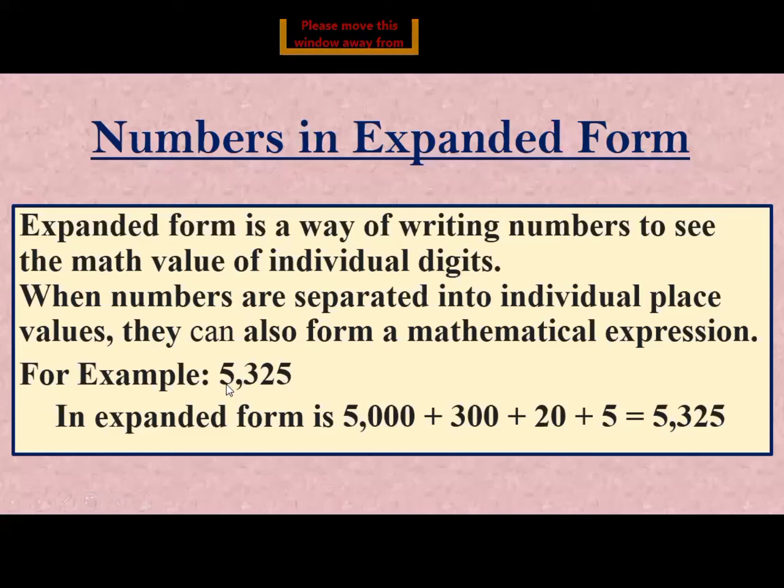For example, here the number given is 5,325. 5 is in the thousand place, so we write here 5,000 plus 3 is in the hundred place, so we write 300 plus 2 is in the tens place, so we write 20 plus 5. So the expanded form is 5,000 plus 300 plus 20 plus 5, and when we add all of these numbers, it will become 5,325.